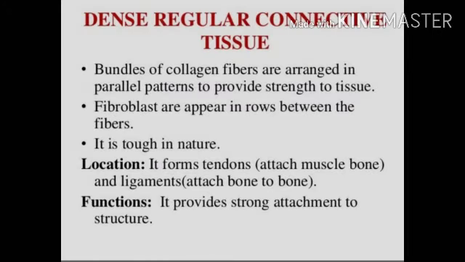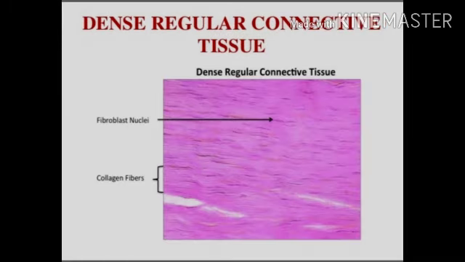Dense regular connective tissue is a bundle of collagen fibers which are arranged in a parallel pattern to provide strength to the tissue. Fibroblasts appear in rows between the fibers. It is very tough in nature. Location, it forms tendons. Tendons are those structures which attach muscles to the bone, and ligaments are structures that attach bones to bones. Function, it provides strong attachment to the different structures. This is the dense regular connective tissue.